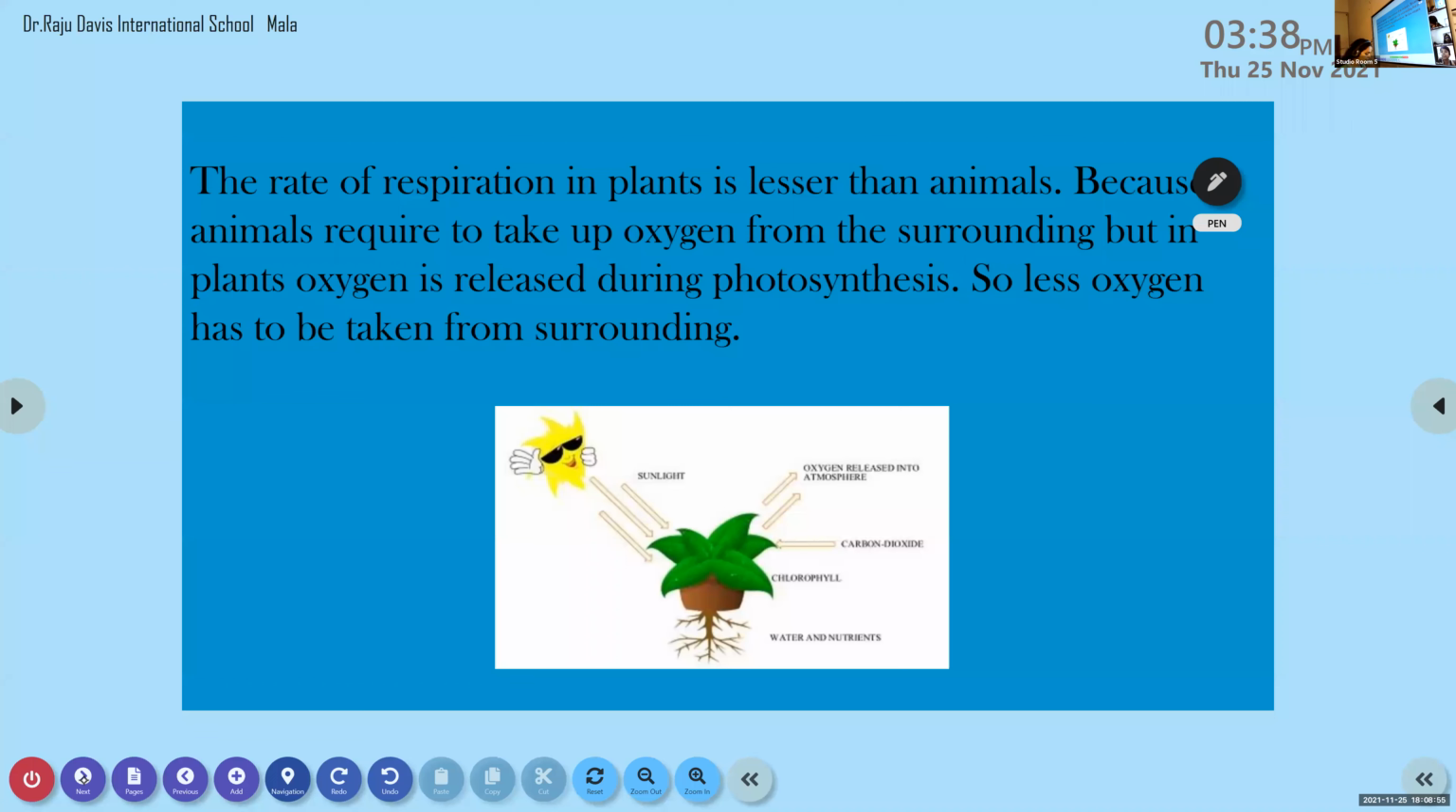That is the last topic of this lesson, respiration in plants, or do plants respire?